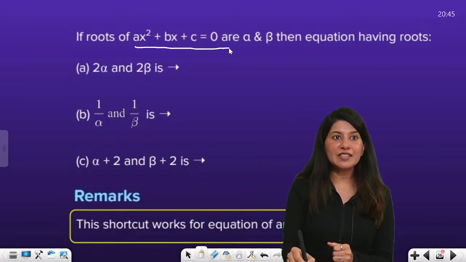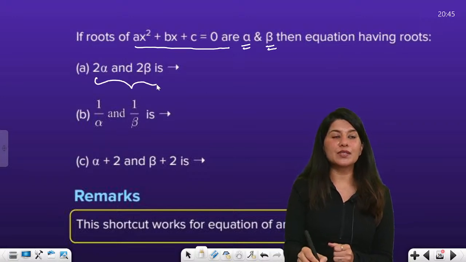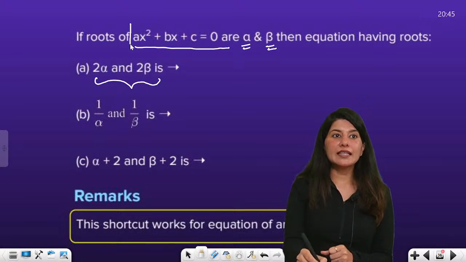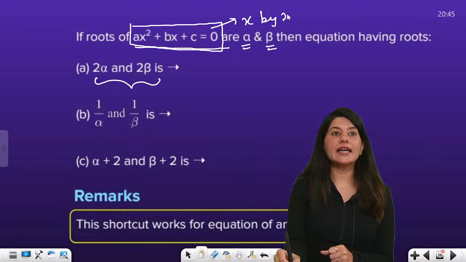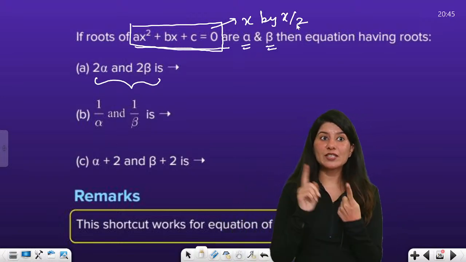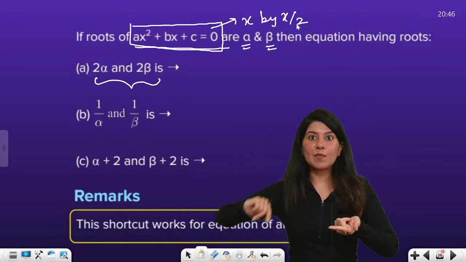So what we need to do is, if roots of this are alpha and beta, then for the equation having roots 2 alpha and 2 beta, in this equation we just need to replace x by x by 2. We just need to do the reverse process. The question is asking me 2 alpha, so what I am doing is x by 2.